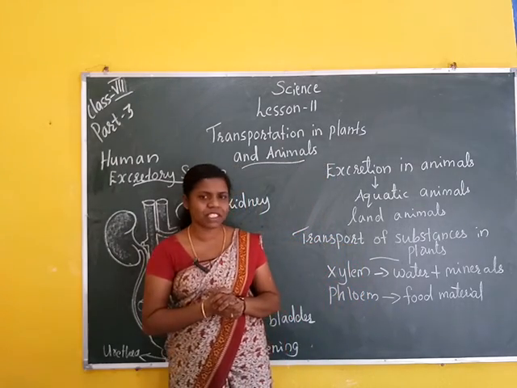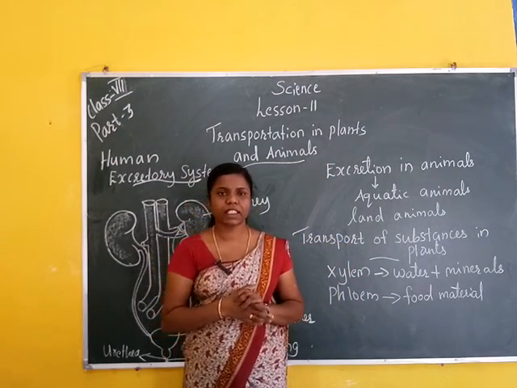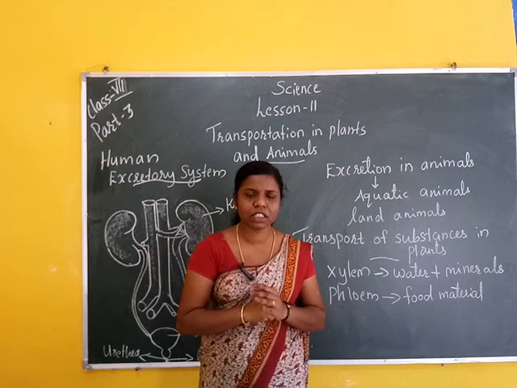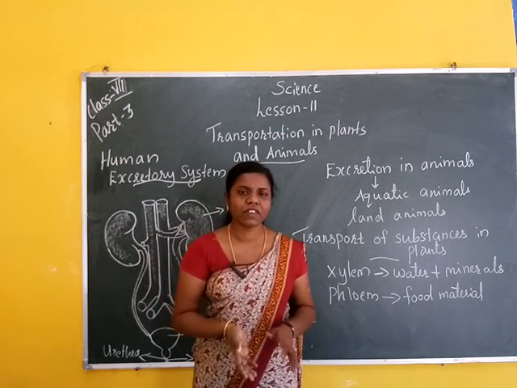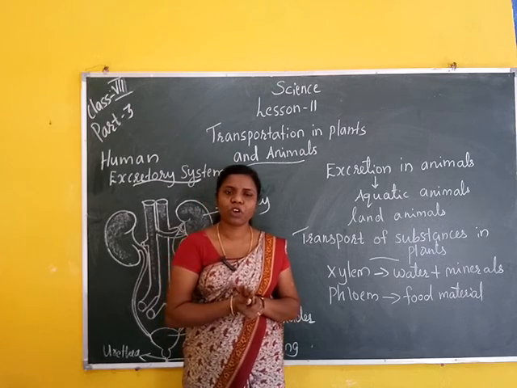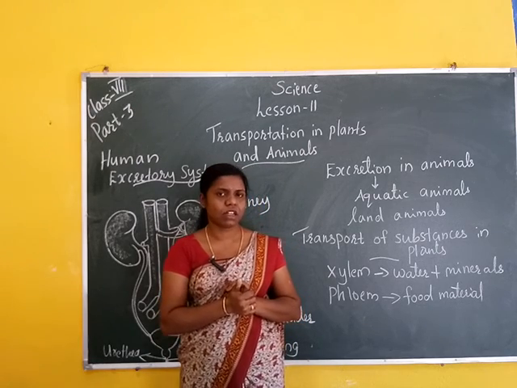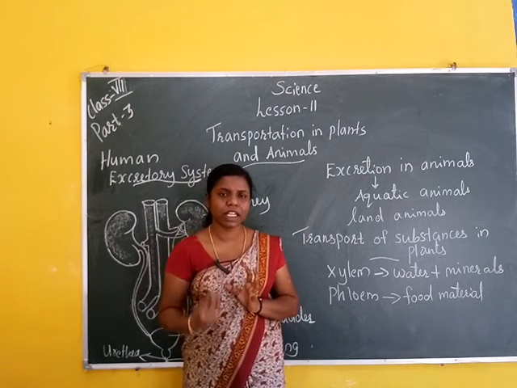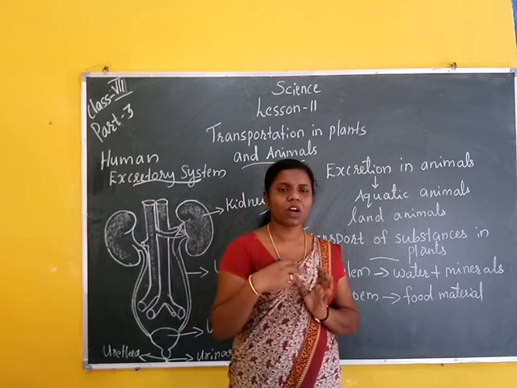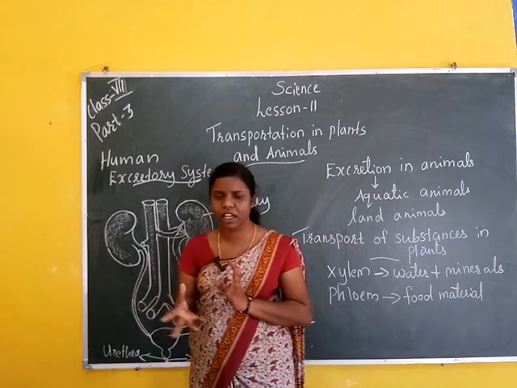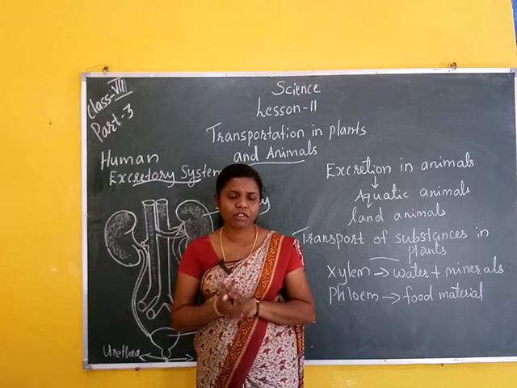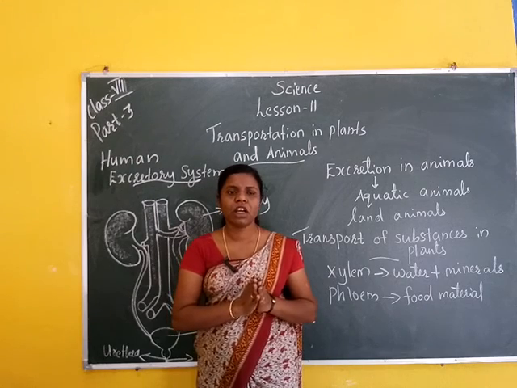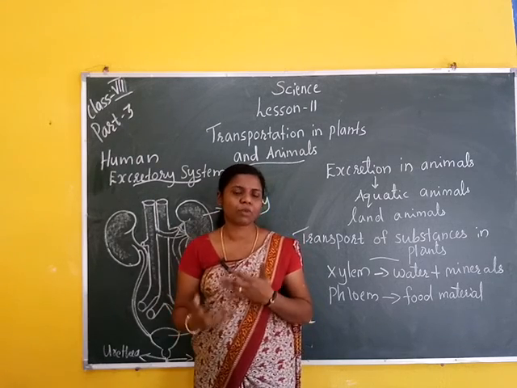Then in the second section we studied the human heart. What is the function of the heart? How does blood flow from the heart? The heart is an organ located in the chest cavity. It acts as a pump to transport blood to all body parts. How does blood flow in the heart? Carbon dioxide-rich blood flows into the right atrium. Then it goes to the pulmonary veins. Oxygenated blood is the required portion, and carbon dioxide is a waste product of the human body.